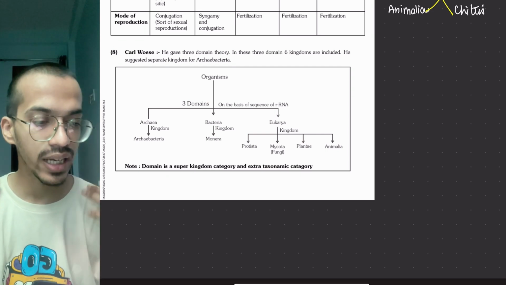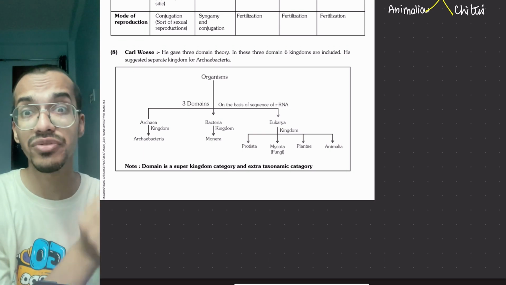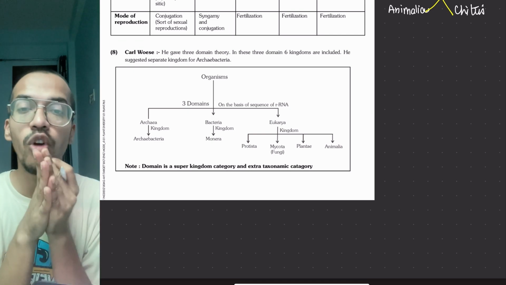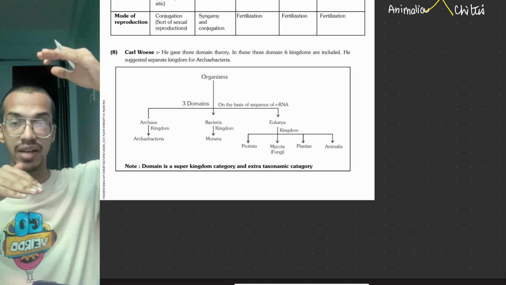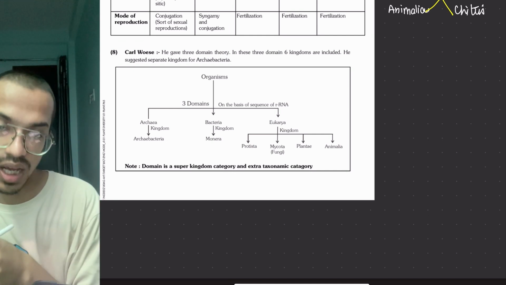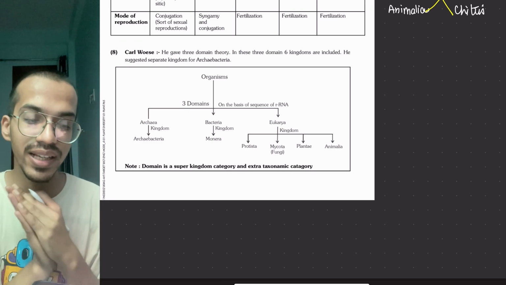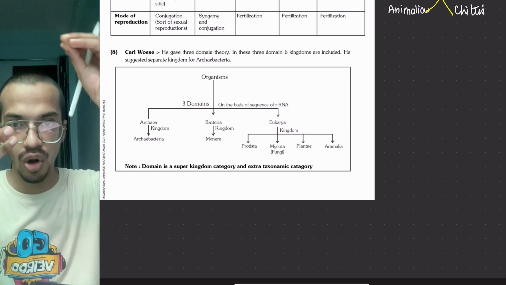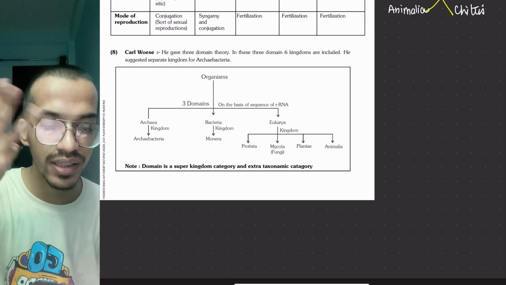The issue is that there is a further division of kingdom Monera. In Monera, there are certain bacteria which are very different from the others. So they made three domains of life. Domains become an even higher rank compared to the kingdoms. So Carl Woese gave a six kingdom classification. How does he make six kingdoms? By giving the concept of domains. He said that initially three different types of organisms formed from a single organism: one is archaea, another is bacteria, and the third is eukarya.